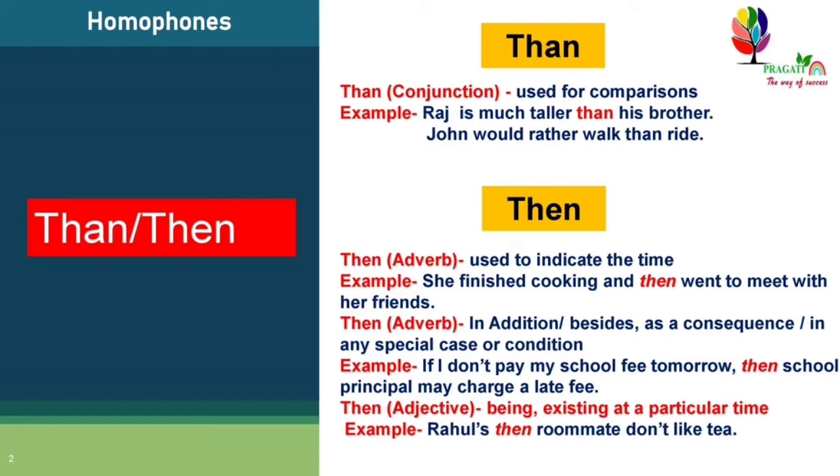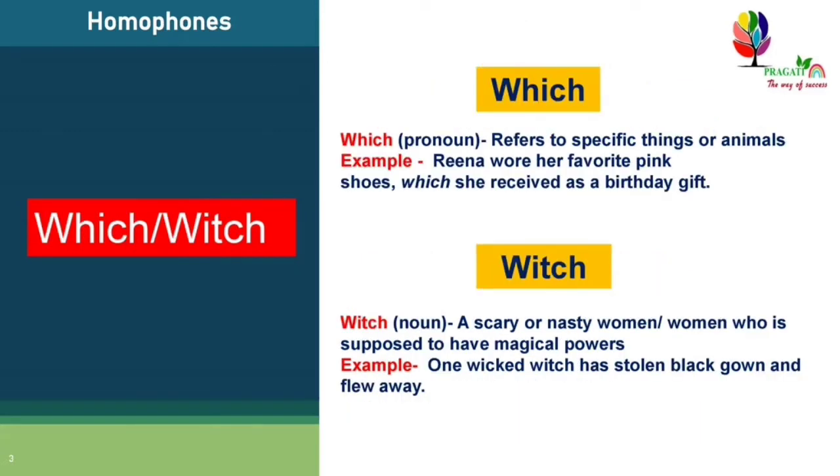Then as an adjective means being or existing at a particular time. For example, Rahul's then roommate doesn't like tea. So here then is used as an adjective. So it can be used as an adverb and an adjective.